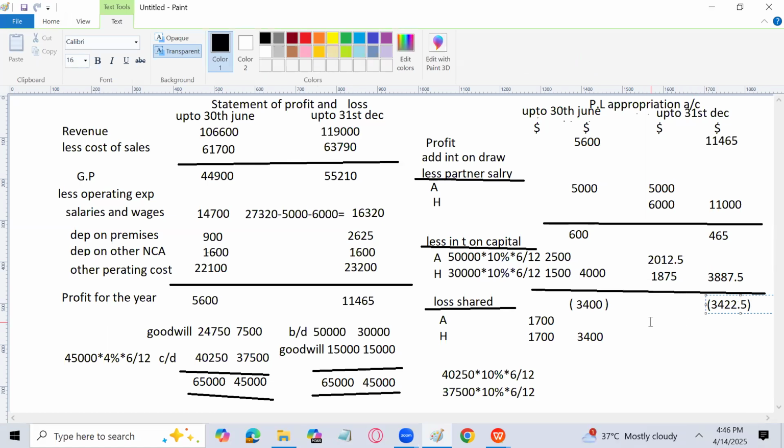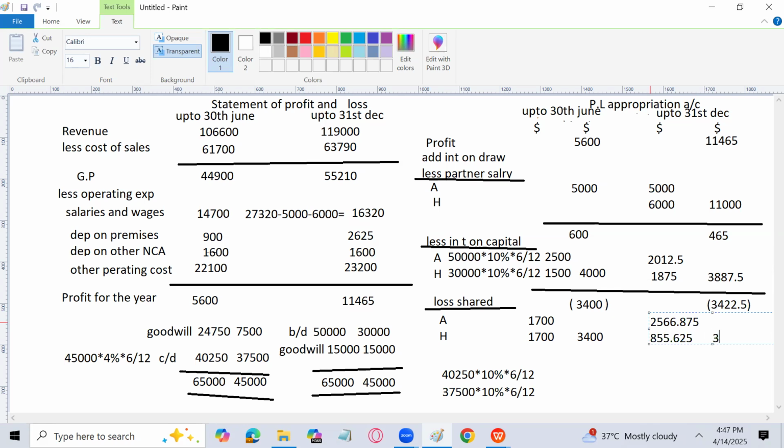Now this loss is supposed to be distributed between A and H in the ratio of 3 by 4 and 1 by 4, and that is the new ratio. So 3422.5 into 3 by 4 is 2566.875, and the next is 1 by 4, which is 855.625.